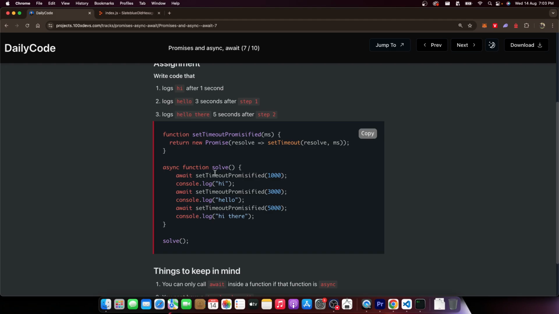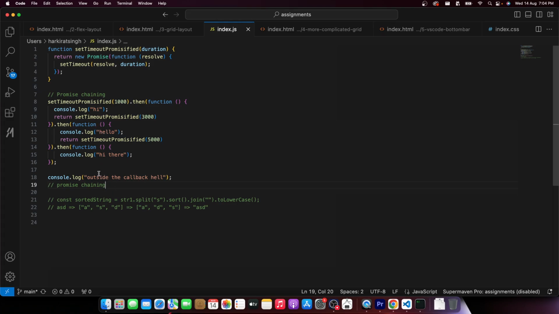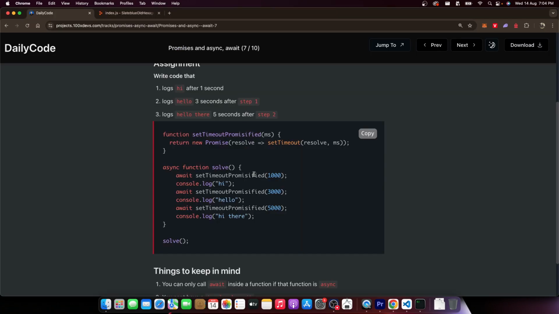If you look at it, setTimeoutPromisified, after 1 second has passed, console.log hi. setTimeoutPromisified, after 3 seconds have passed, console.log hello. setTimeoutPromisified, after 5 seconds have passed, console.log hi there. It does the exact same thing as this guy, or even what we had written before. It does the same thing, but it looks closer to synchronous code.